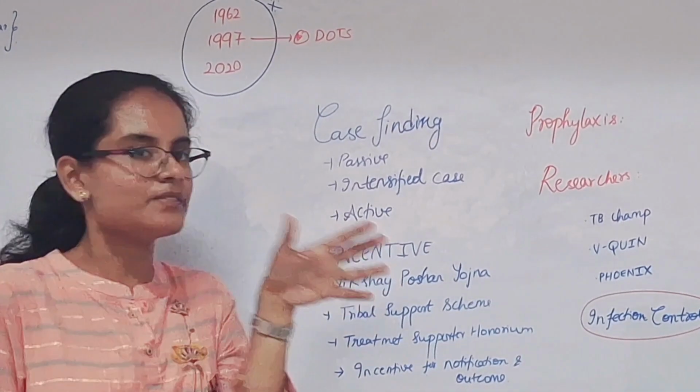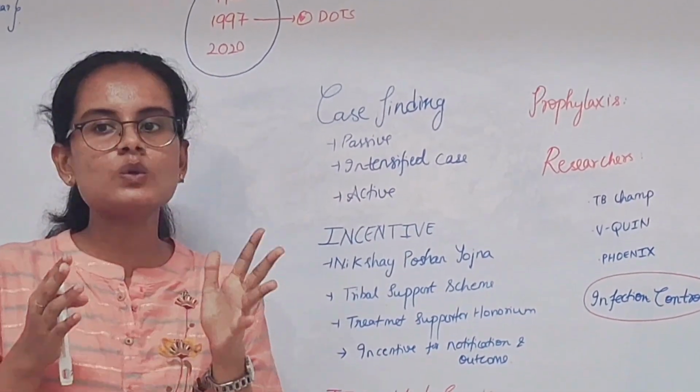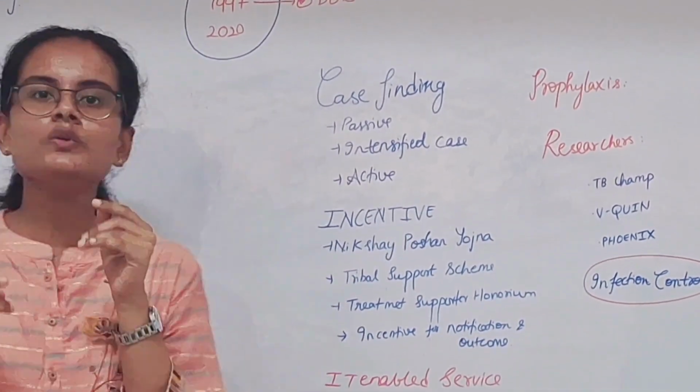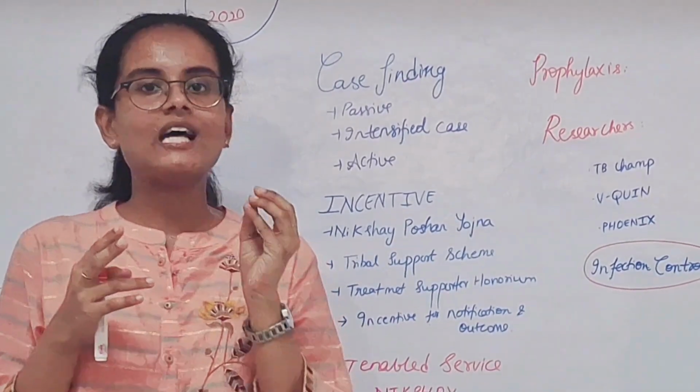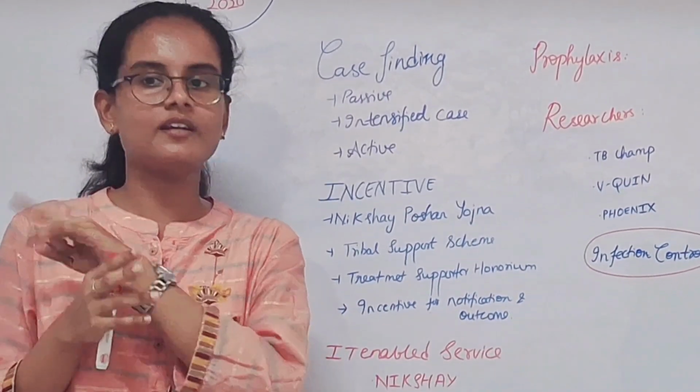Following are the incentives provided by the government, which include the Nikshay Poshan Yojana, in which people diagnosed with TB are provided with rupees 500 per month.